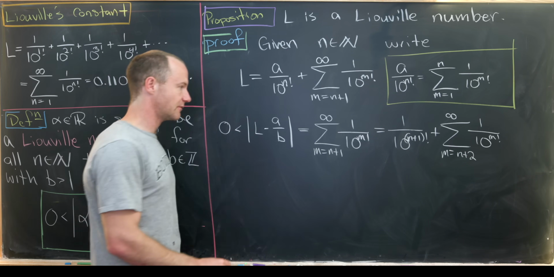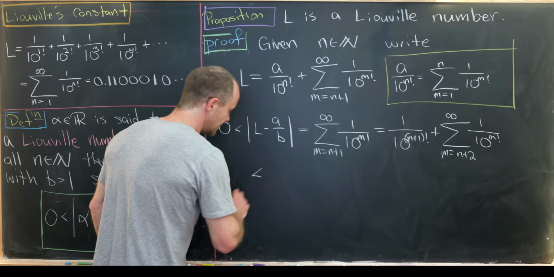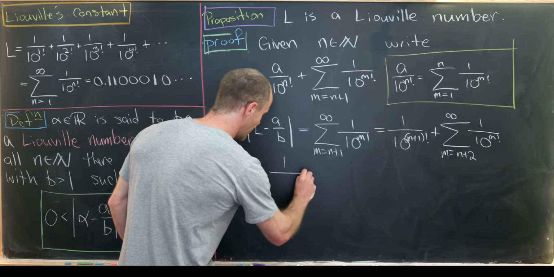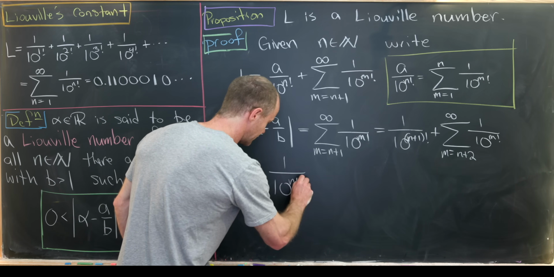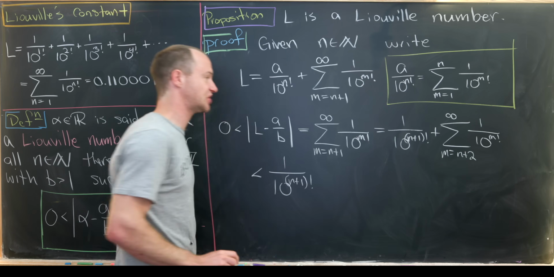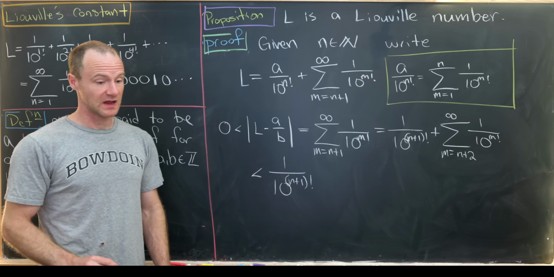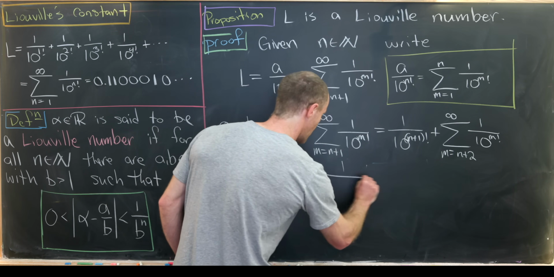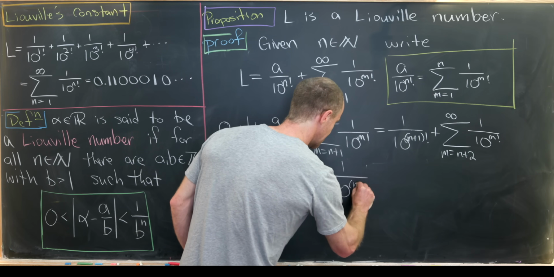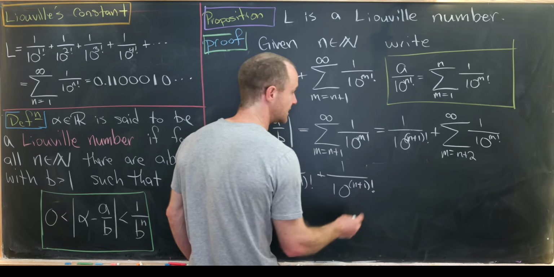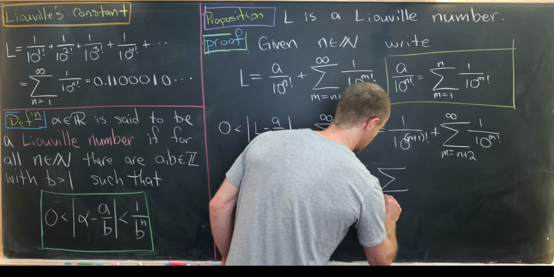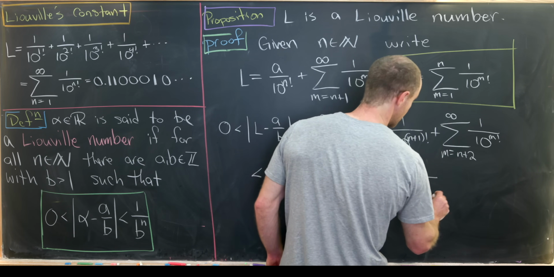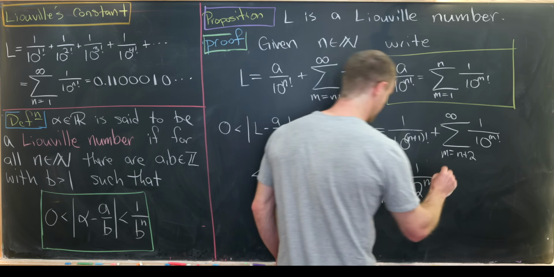Okay, so now I'm going to introduce an inequality. So this is most definitely less than 1 over 10 to the n plus 1 factorial. So we will not change that first term. And then we'll replace this second term with plus 1 over 10 to the n plus 1 factorial times the sum as m goes from 1 up to infinity of 1 over 2 to the m.